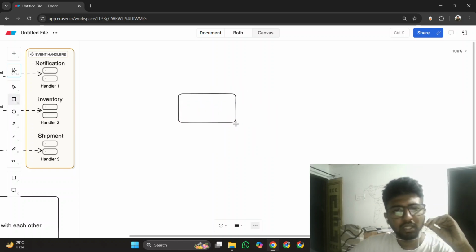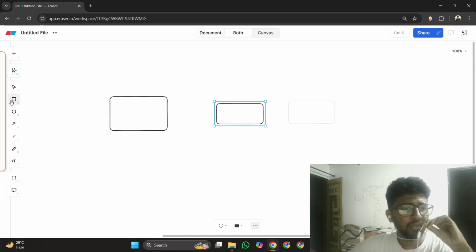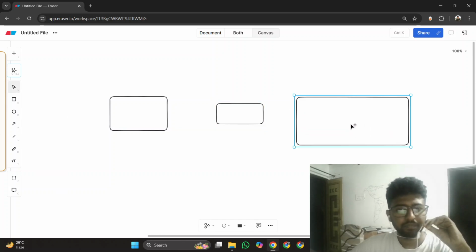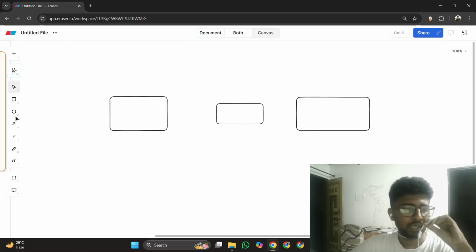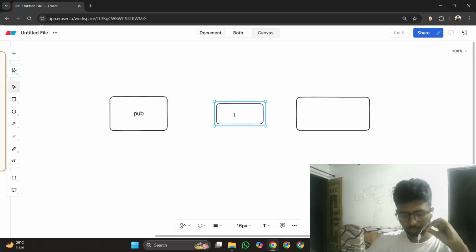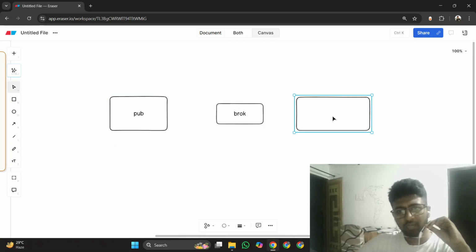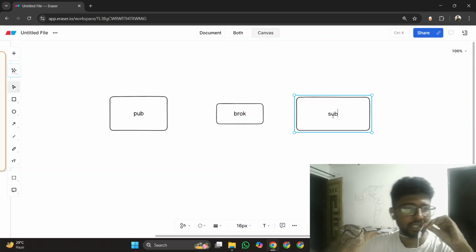So let us draw a diagram. This is publisher. Now I have drawn a broker, and next we have a subscriber. Okay, so let me draw it small. So we have a subscriber. Let me write here pub for publisher, broker for broker, and sub for subscriber, right? So we have publisher, we have broker, and we have subscriber.